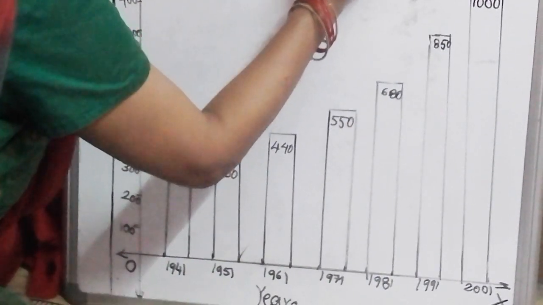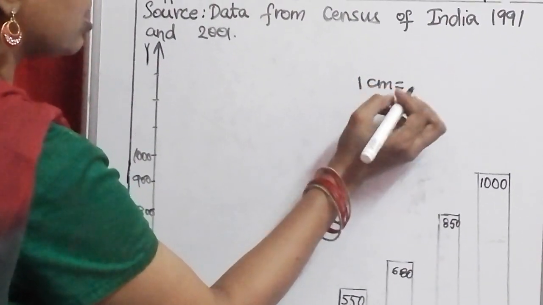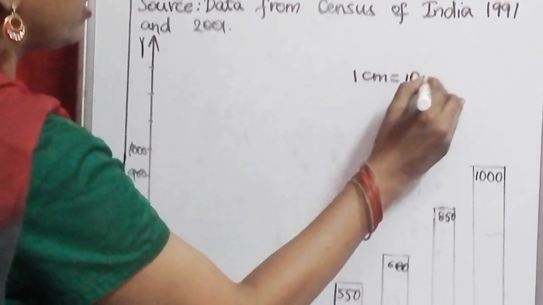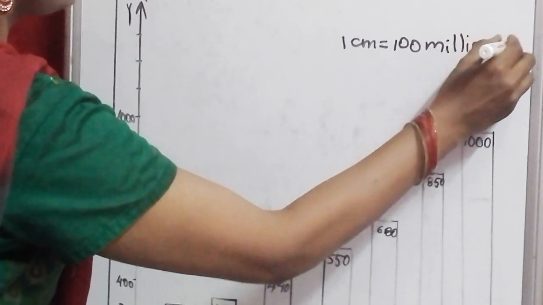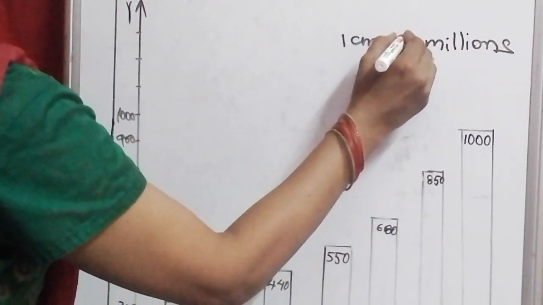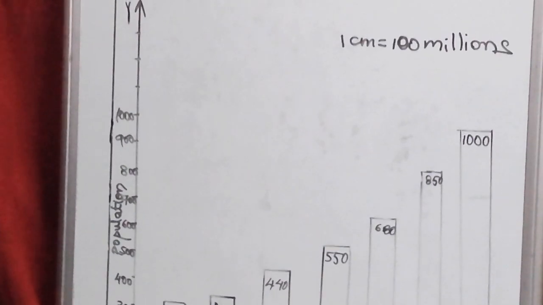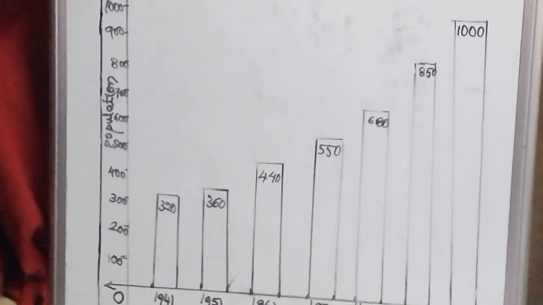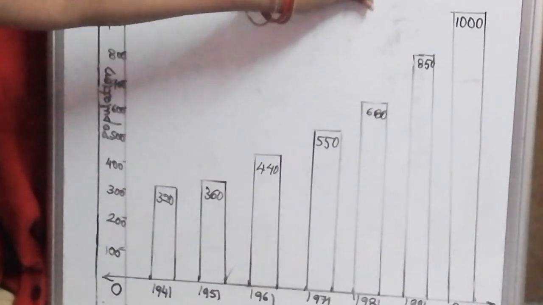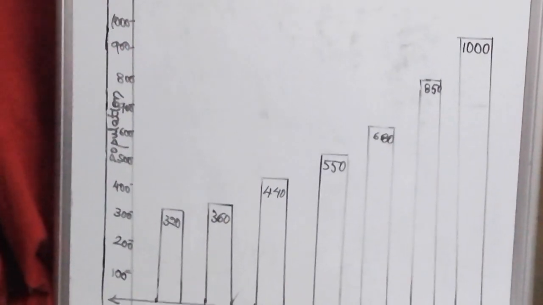Here you should write the scale. 1 centimeter is equal to 100 millions. Understood this? Because here we are taking 1 centimeter. 1 centimeter is equal to 100, and 100 is nothing but the population given in millions. So 1 centimeter is equal to 100 millions.